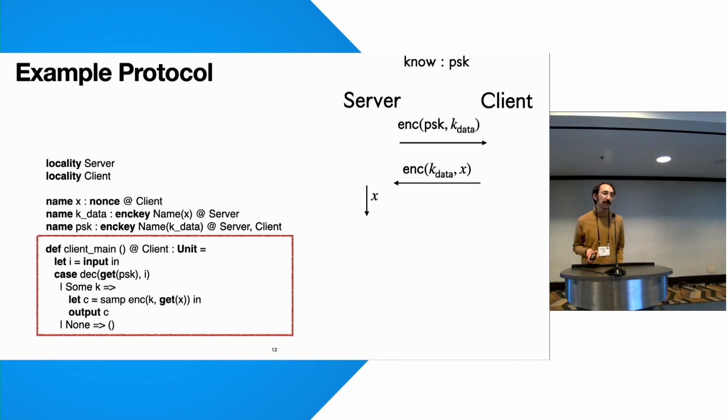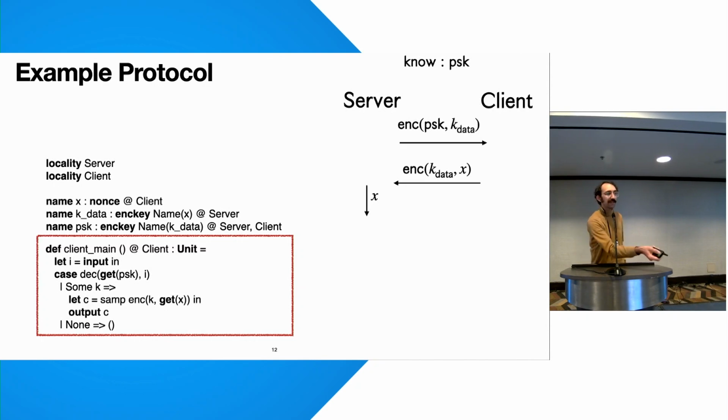Finally, we have the party code, here for the client, which is slightly modified for readability. The code looks mostly like an ordinary language, except with some small extensions for security protocols. We get an input I, decrypt I under PSK to get K, encrypt X under K to get the ciphertext C, and then output C on the network. And if the initial decryption fails, we just do nothing.